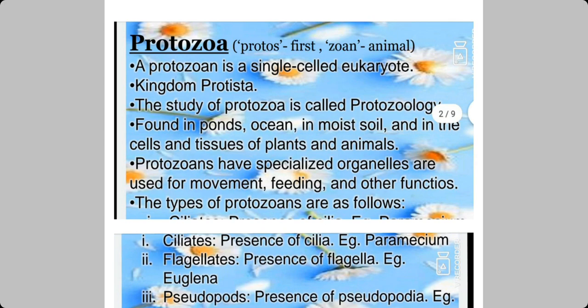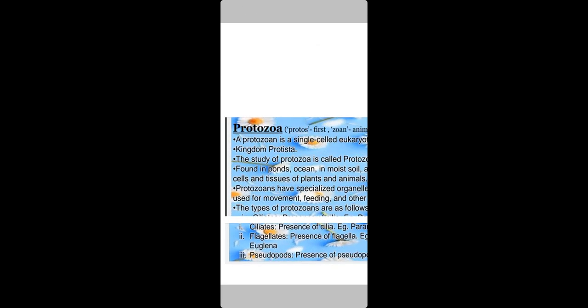Euglena has a long tail-like structure, and that is called flagella. You see it in Chlamydomonas also. So here the example is given as euglena. And next, pseudopods. Pseudopods we see in amoeba. Pseudopodia means false feet. That I'll explain in the next slide. This is also for locomotion.